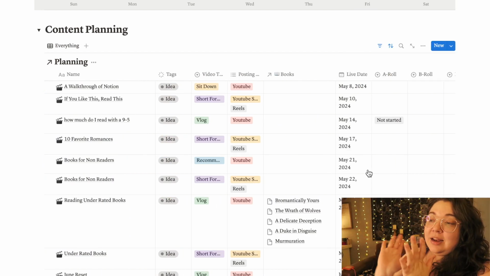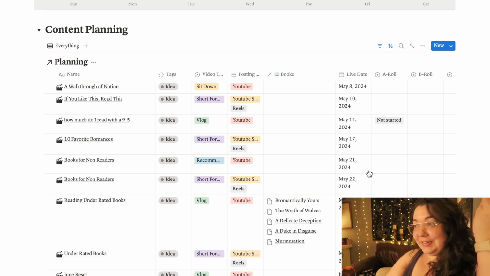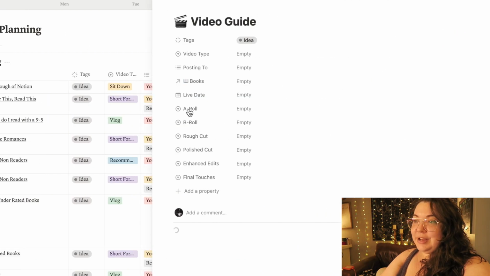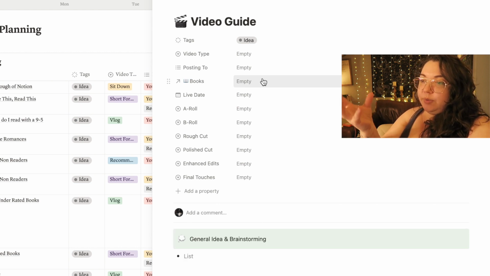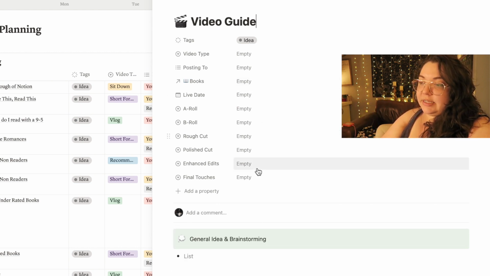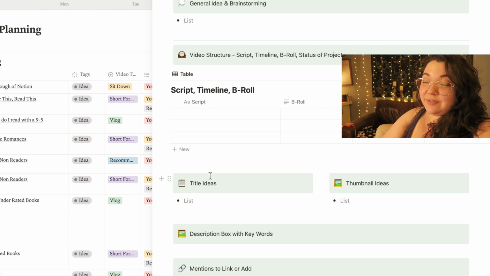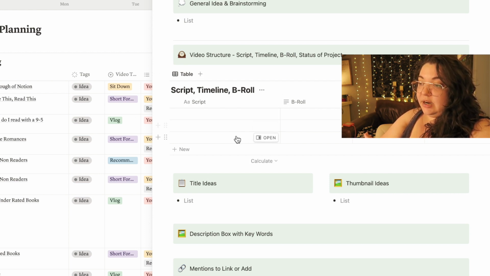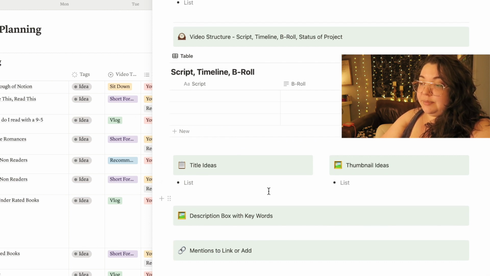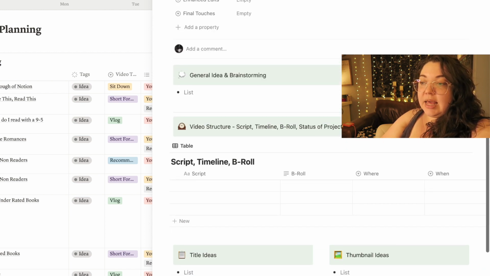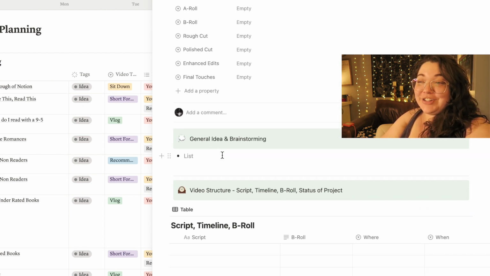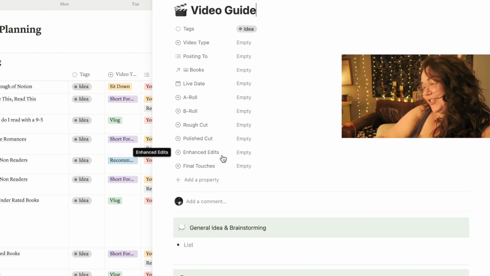But let's pretend that we were setting up a video for, let's say, Thursday. So right here I have it set up so when I add something new, it auto populates this template down here where I have a spot for general ideas and brainstorming. I have a spot for a script. I don't use this very often because it's a little bit clunky to use this database right here. And then I have title ideas, thumbnail ideas, description, links. I don't use any of that bottom stuff. I literally only use this top section of it because it's just the way my brain works.